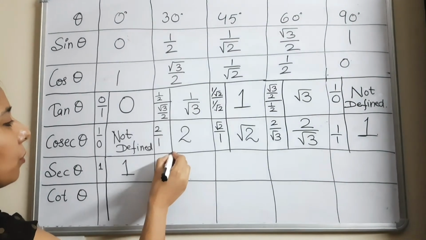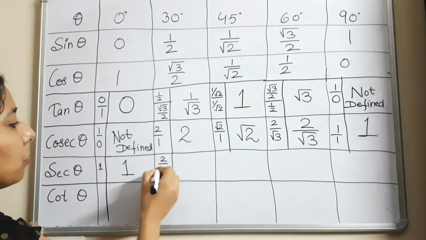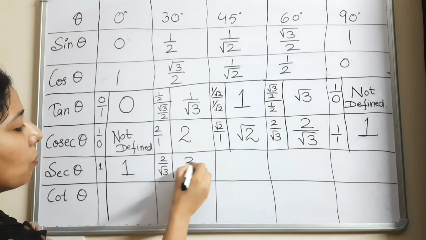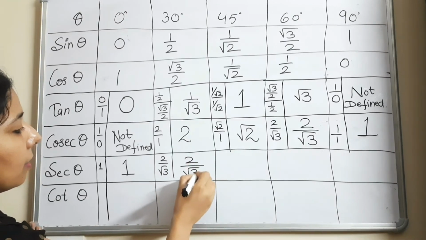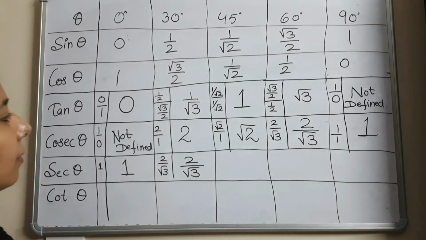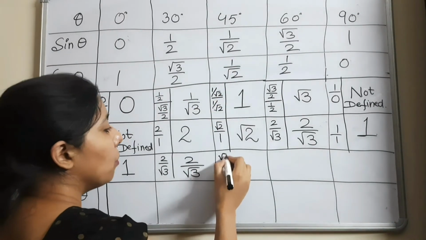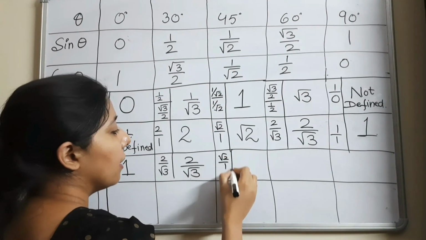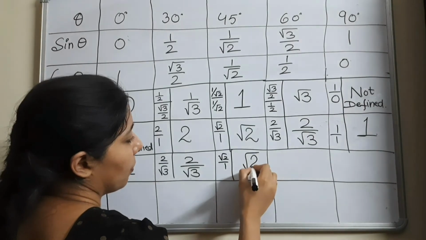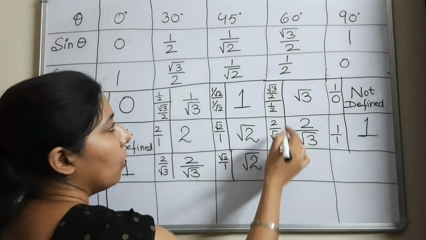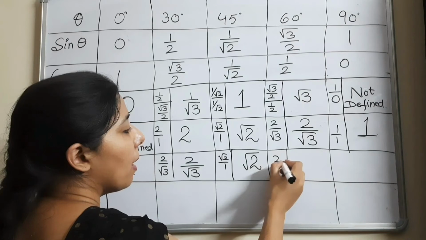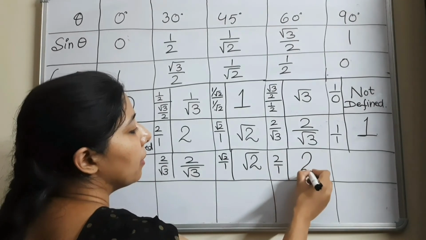So the reciprocal of root 3 by 2 is 2 by root 3. So write it as 2 by root 3. Fine. So the reciprocal of 1 by root 2 is given by root 2 by 1. So that is root 2. Reciprocal of 1 by 2 will be 2 by 1. So here the answer will be 2.